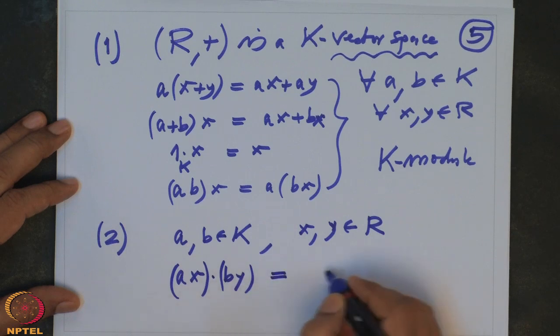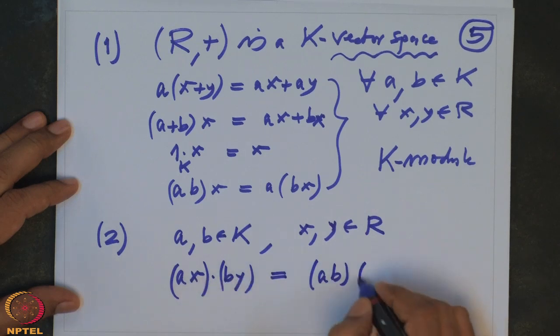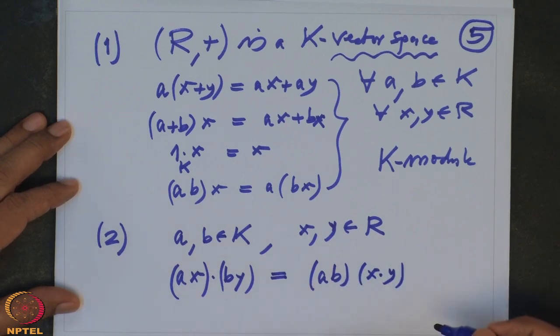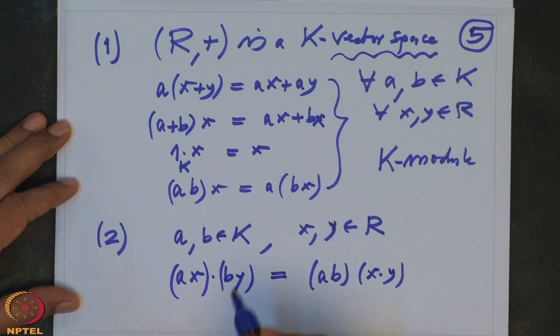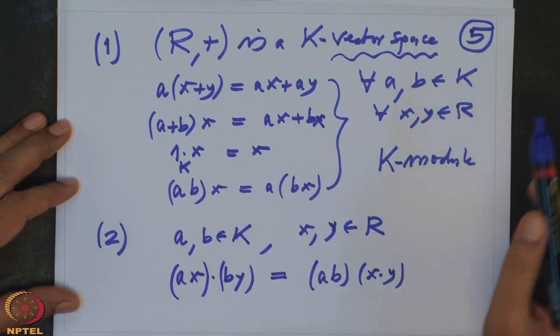This result should be the same as first multiplying a and b in the field K, then multiplying the elements x and y in the ring, and then multiplying this as a scalar multiplication. Then one says that this scalar multiplication of K on R is compatible with the ring multiplication.